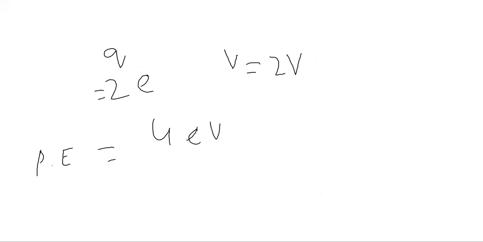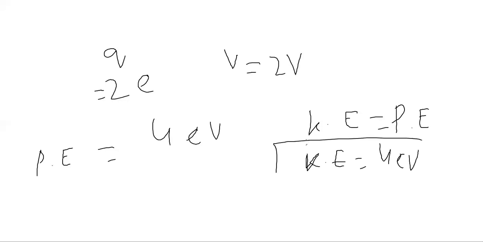Okay, and its kinetic energy, because kinetic energy is always equal to potential energy by law of conservation of energy, so the electron will also gain kinetic energy of 4 electron volt. Okay, so that was our electron volt.